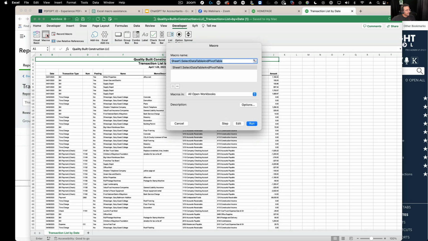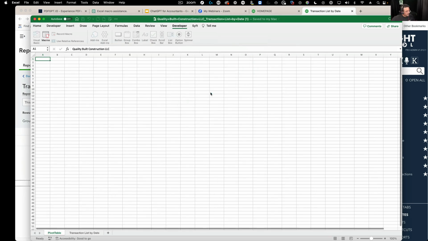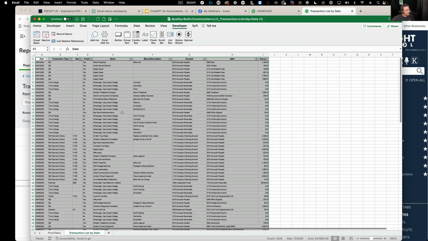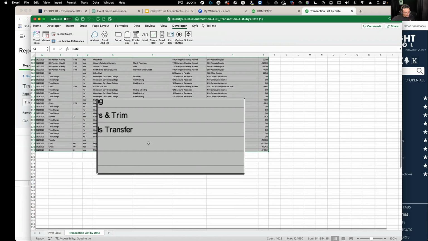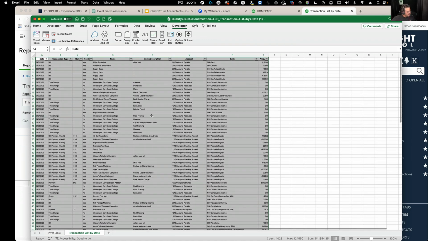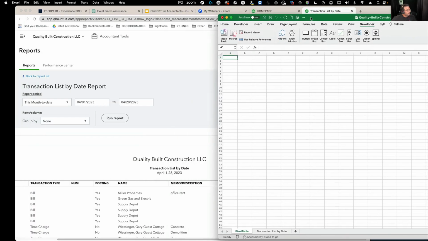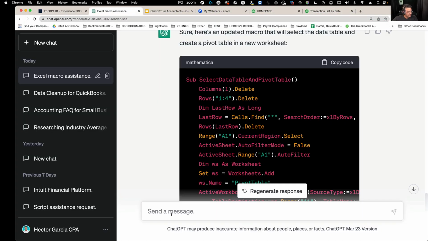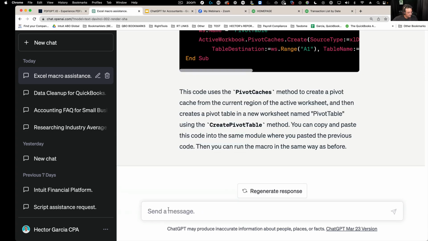Then I'm gonna go to macros, then I'm gonna click on run macro. Okay. Well, that part didn't work. The pivot table part didn't work. And I don't know why it didn't work, but what we could do is go back into ChatGPT and tell it, I got error 400 when the pivot table was being created.